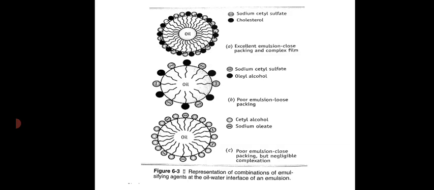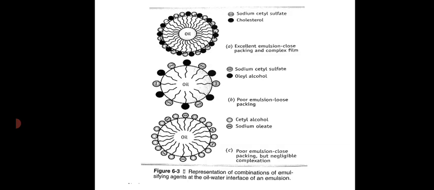Sodium cetyl sulfate is an anionic surfactant, and cholesterol can be used as an auxiliary emulsifying agent. When both these emulsifying agents are used together, they form an excellent emulsion due to the close packing and complex film, because we can see from the figure itself that they have a closely packed appearance. There is not even a vacant space on the surface of droplets, so we get an excellent emulsion in the first case.